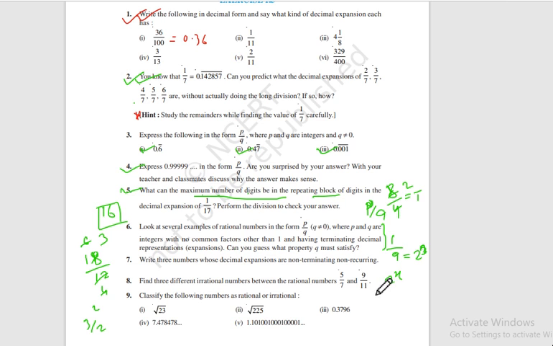If you can write q like that, then it will be terminating. Or if you can write q like 5 to the power x, then also it will be terminating. Or if you can write q like 2 to the power x into 5 to the power y, where x and y are some integers.